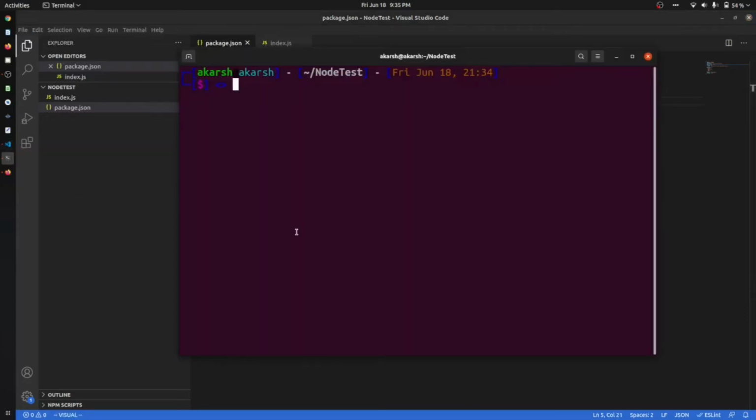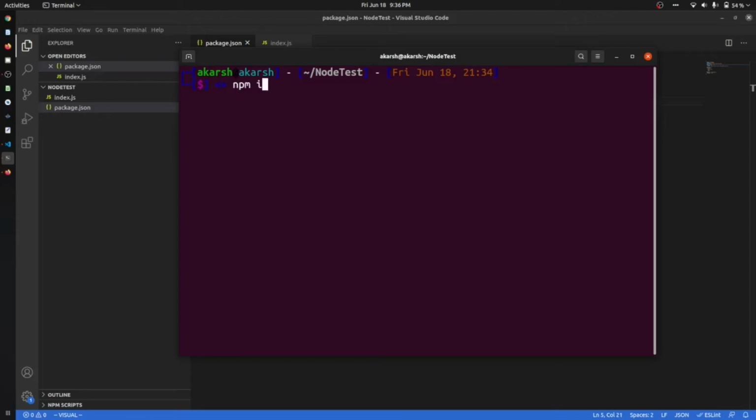In order to create APIs using Node.js, you can use Express. Express.js is a framework built on Node.js that will help you to create APIs easily. You can create APIs without using Express also, but it will be a very hectic task. Without Express, it will take much more time and much more code, but Express helps us to write only a few commands and everything is done by Express. So how can we install Express?